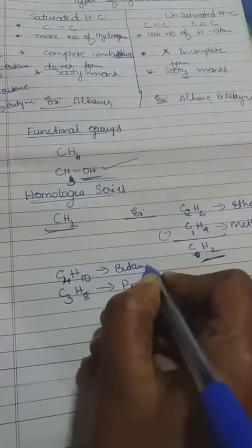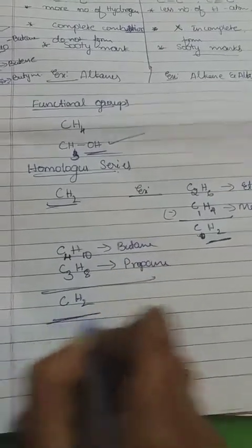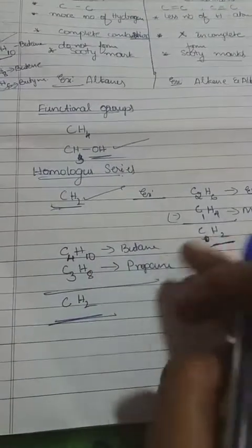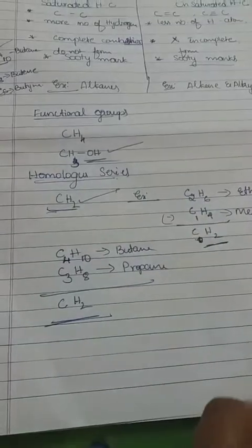If we subtract, 4 minus 3 is 1 carbon, and 10 minus 8 is 2. Like that every hydrocarbon in a series differs by CH2. I mean if we add a CH2 to a hydrocarbon, we will get the next hydrocarbon. So that is called homologous.